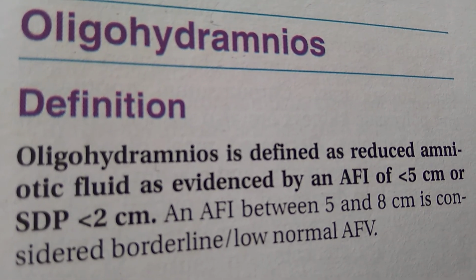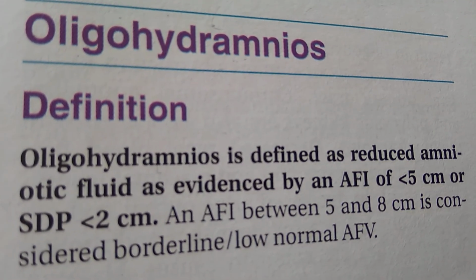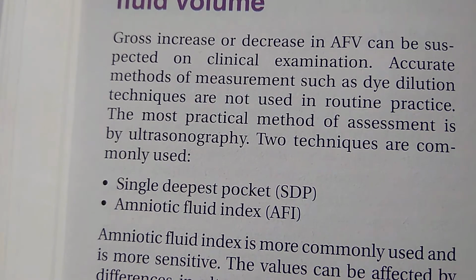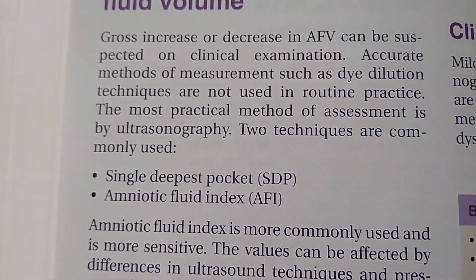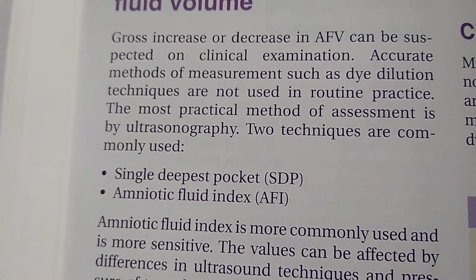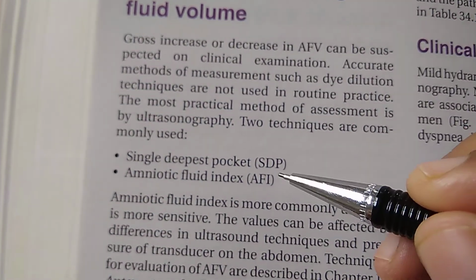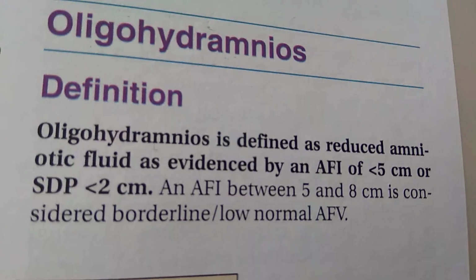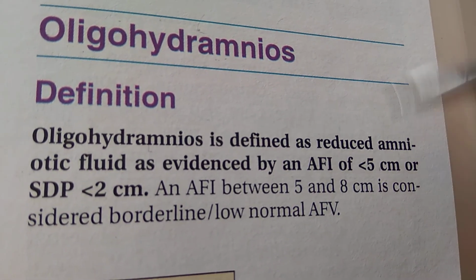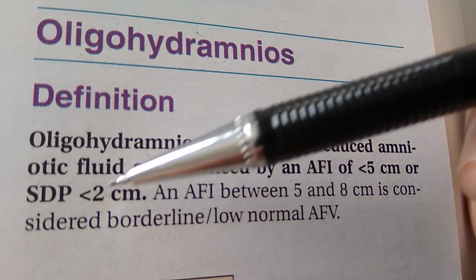Okay. What is SDP? SDP is single deepest pocket. Single deepest pocket, what did they say? Amniotic fluid less than 5 cm, right? That's right. Less than 5 cm AFI and SDP less than 2 cm.